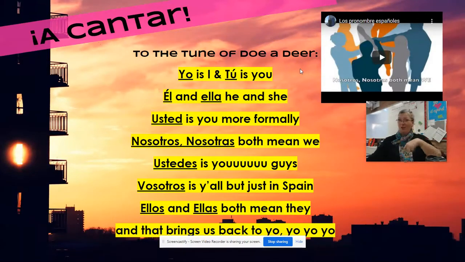So this is like do, a deer, a female deer, just like that. So yo is I, and tú is you. So do the actions. Él and ella, he and she. Usted is you, more formally. Nosotros, nosotras, both me. Don't forget that little waggy. Ustedes is you guys. The version in here is slightly different, so go with what's written. Vosotros is y'all, but just in Spain. So see how I do both of them. And then ellos and ellas, both they. See how I did those. And that brings us back to yo, yo, yo, yo.